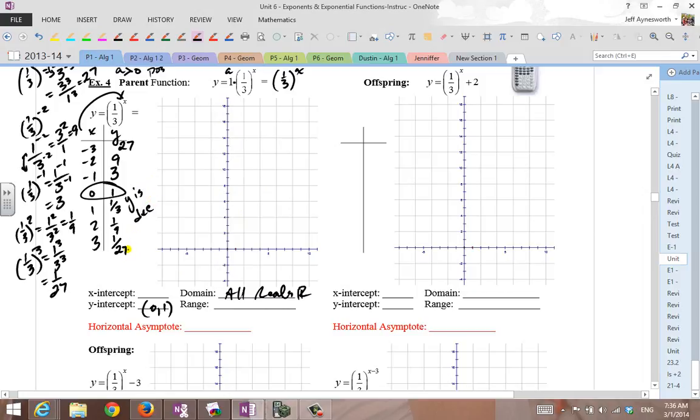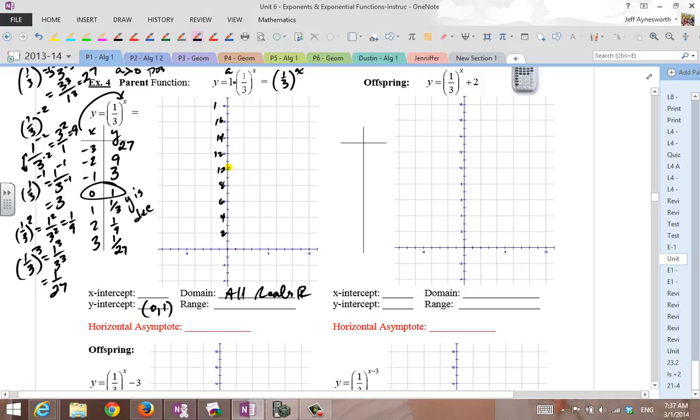So let's go ahead and plot here. We got to go left 3, up 27. So let me make these numbers bigger so you can see things here. Let's see if I might even have to change the scale. 2, 4, 6, 8, 10. Oh boy, I should have changed my graphs. Well, we're gonna plot -2, 9 then. So 10 here, 12, 14, 16. I could have changed to 4s.